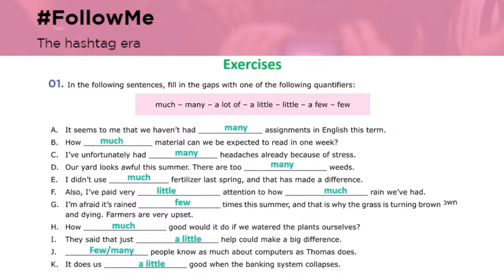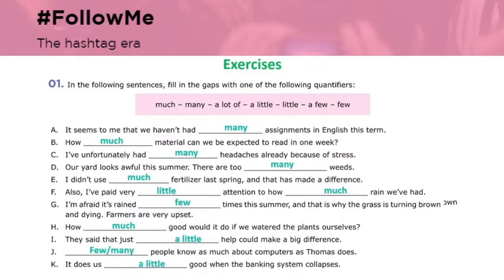So here few or many people know as much about computers as Thomas does. So we don't know actually if it is a high amount of people or a few amount of people, a low amount of people. So both cases would be acceptable. Okay, and the last one, it does us a little good when the banking system collapses.